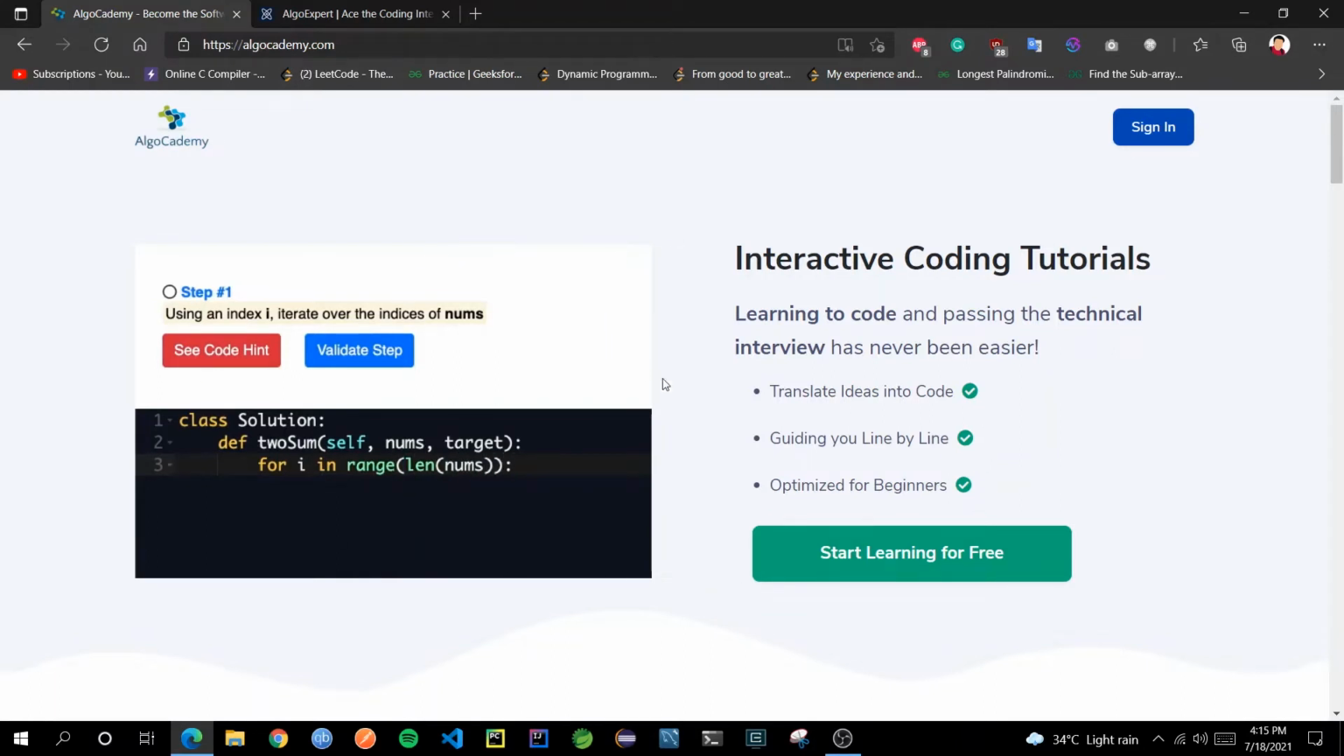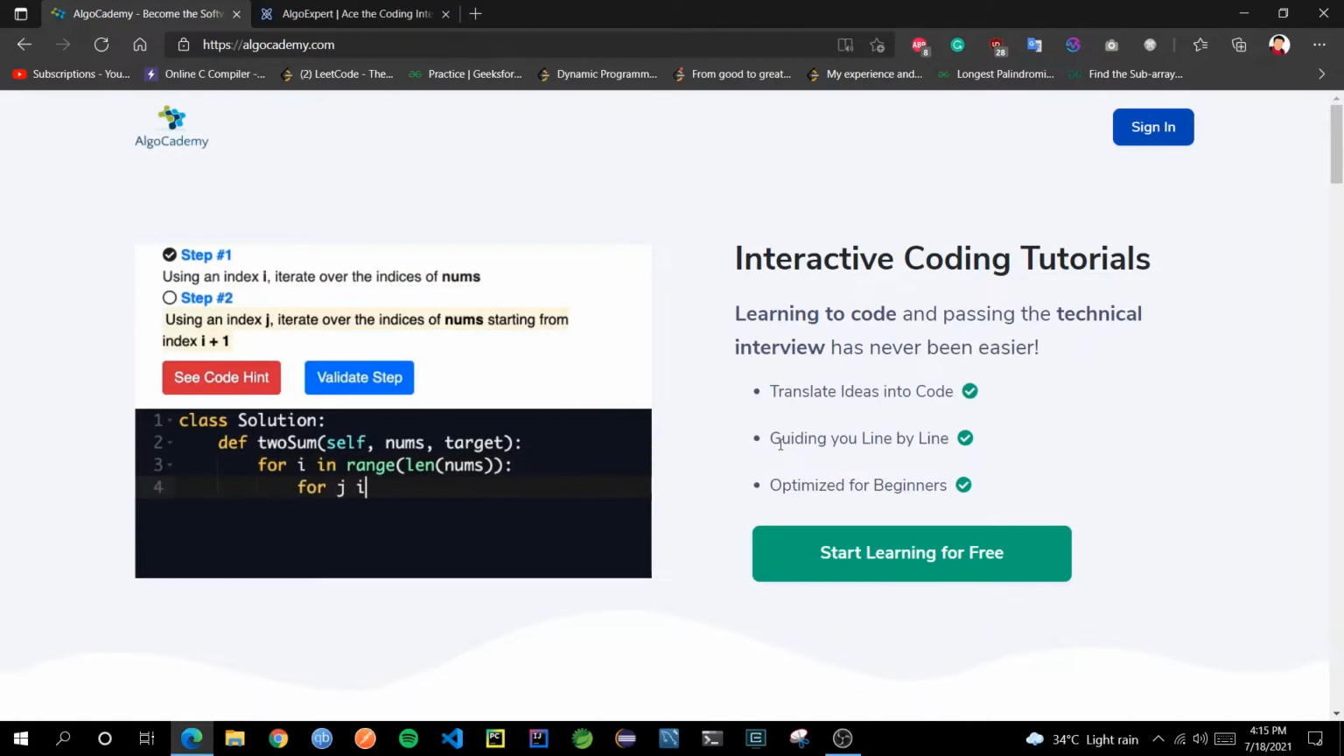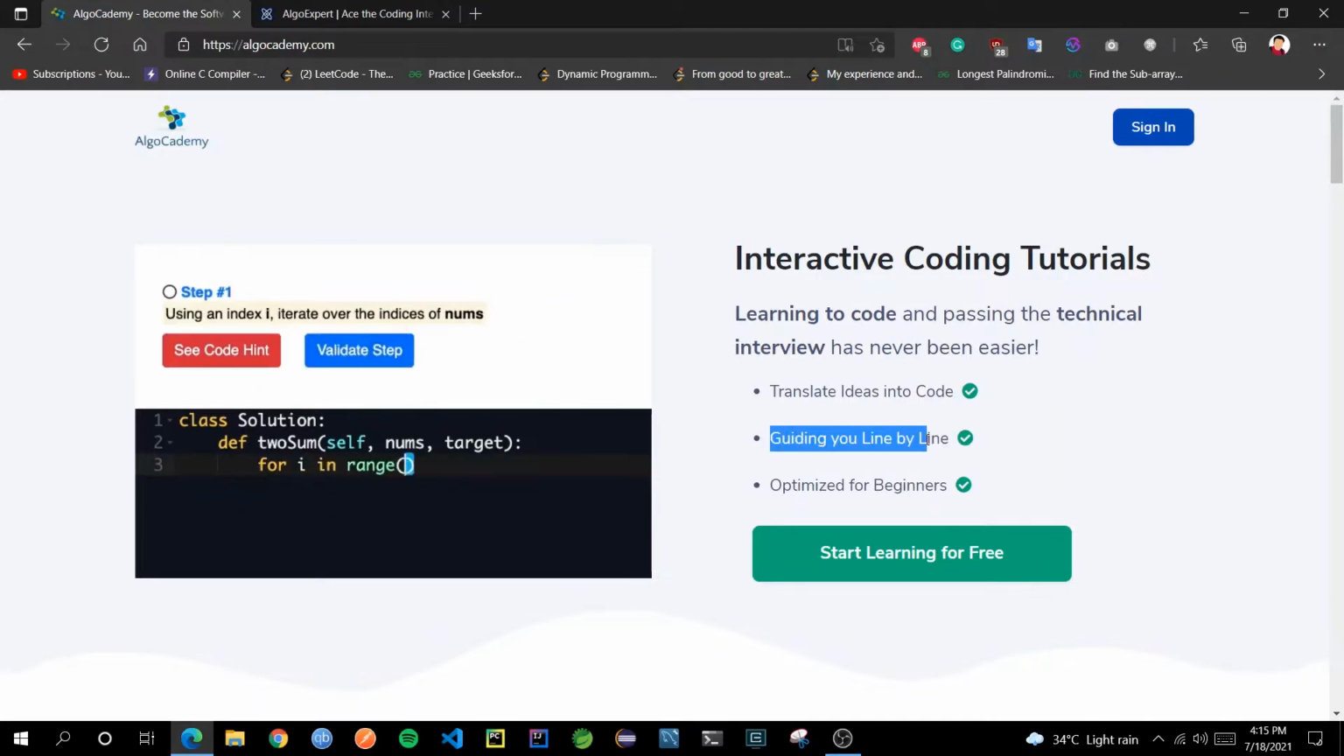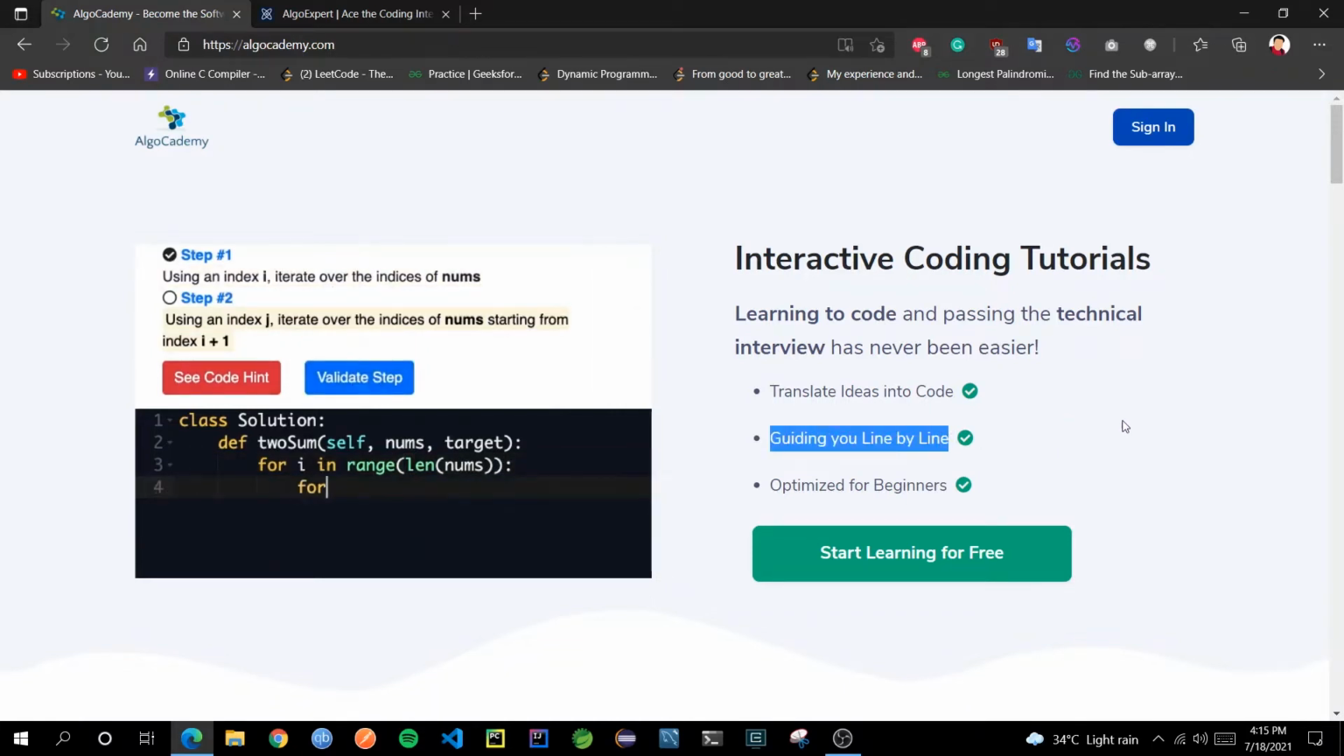So this is the landing page, when you come to algocademy.com. Here some of the key features are highlighted. See, translate ideas into code, guiding you line by line. Keep this sentence in mind very carefully because this is one kind of USP for this particular platform, and I will demonstrate why this is a unique feature which you have never seen so far in any other platform, and optimized for beginners.